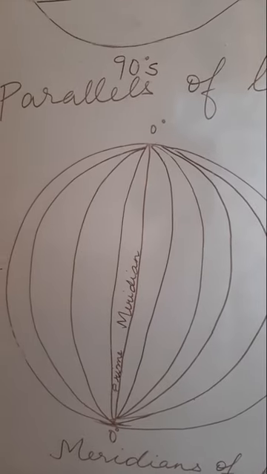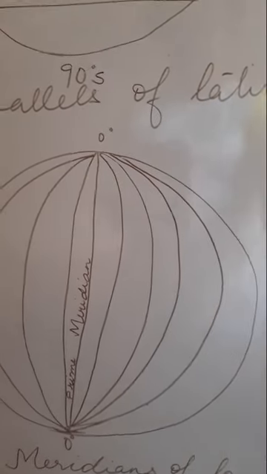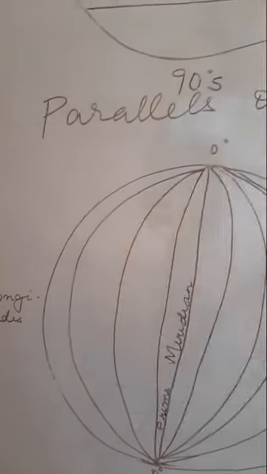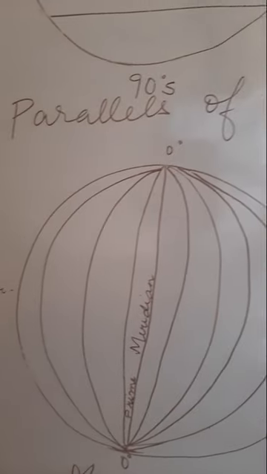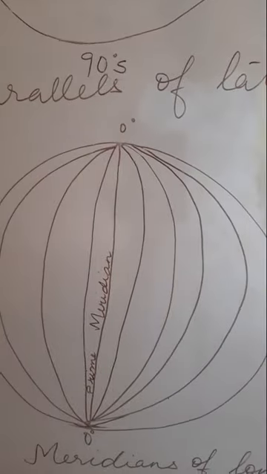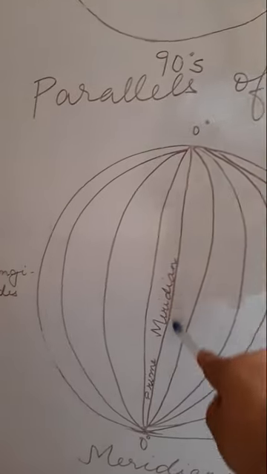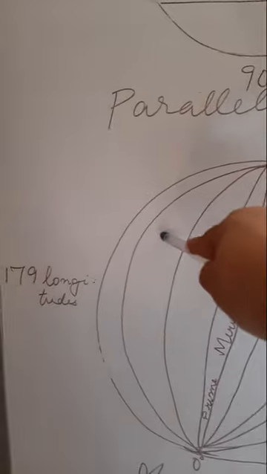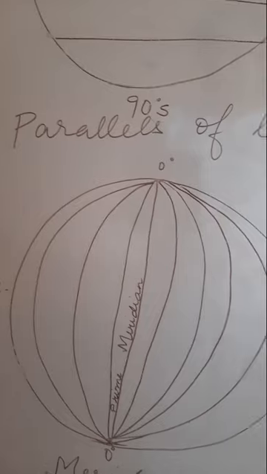Now first, how many longitudes are there? We have 179 longitudes on either side of the prime meridian. That is 179 longitudes on one side, and similarly 179 longitudes on the other side. The side which lies to the east of the prime meridian is known as the eastern hemisphere, and the side which lies to the west of the prime meridian is the western hemisphere.